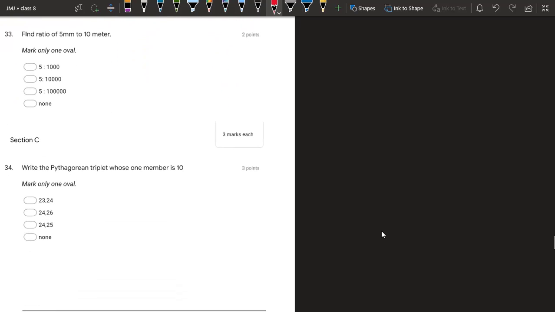33. Find the ratio of 5 mm to 10 meter. So we have to find this ratio. For finding the ratio, the unit should be the same. We all know in 1 meter there are how many millimeters? For that we have the formula: King Henry died, mother did not cry much.